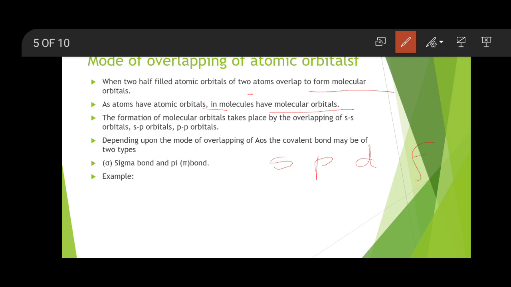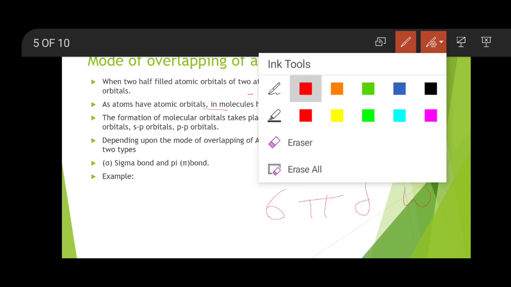On the contrary, if you saw in molecules, there are also molecular orbitals: sigma, pi, delta, omega. These are called molecular orbitals. Everybody understood? Now